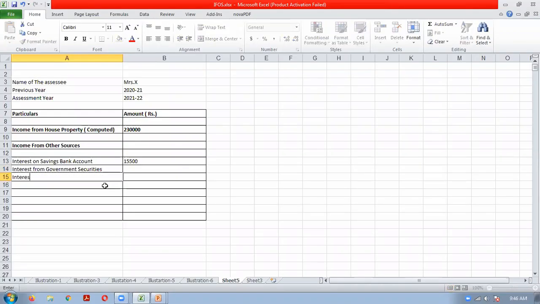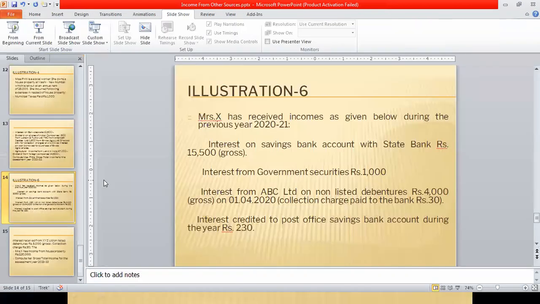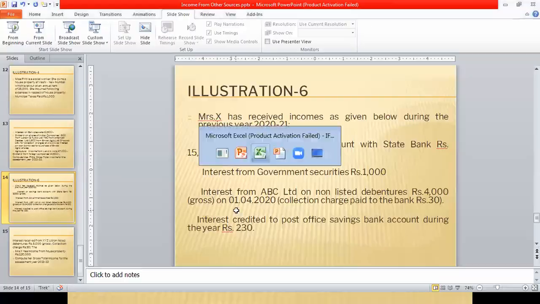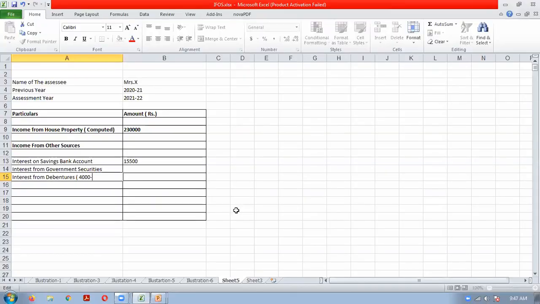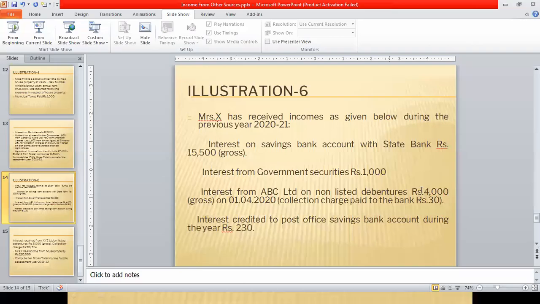Then interest from debentures. The interest from debentures will be 4,000 minus 30, because 30 is the collection charges. Last class we have understood that if you are incurring any expenses, you will get deductions for that.